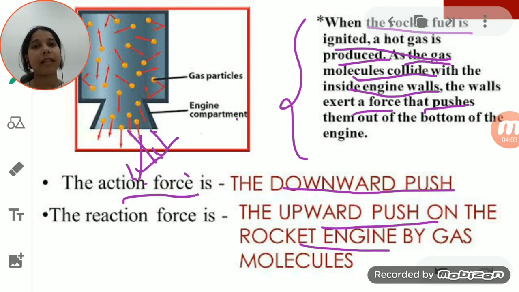So basically we can say that the flying of the jet aircraft or the rocket depends upon the principle of Newton's third law of motion, that is action and reaction. Okay, so one action force is there and one reaction force is there.